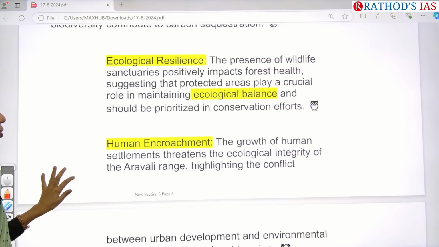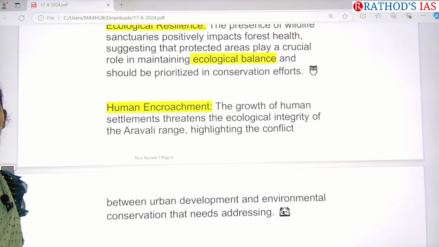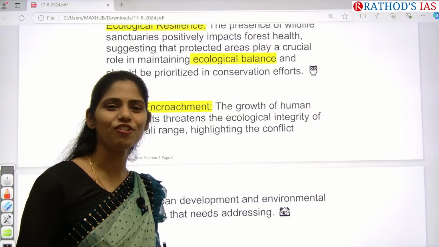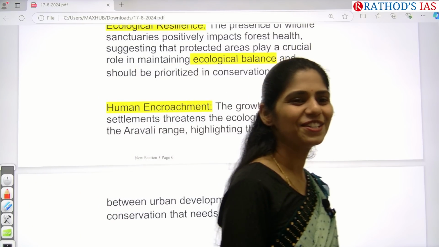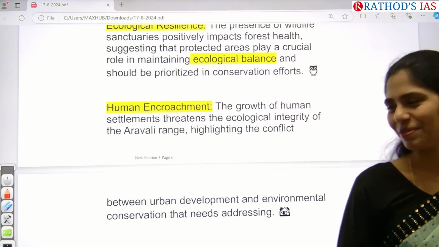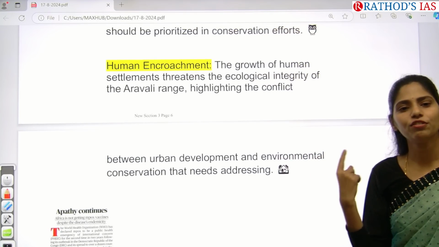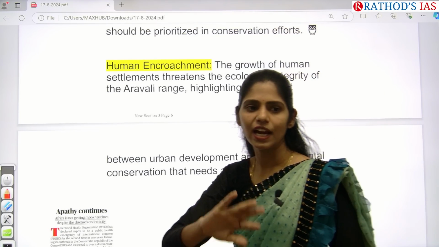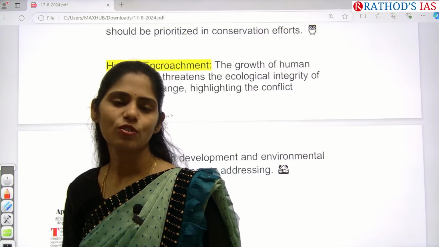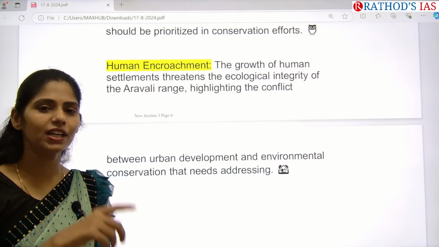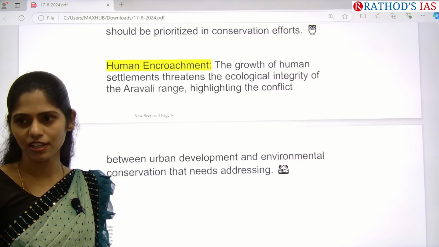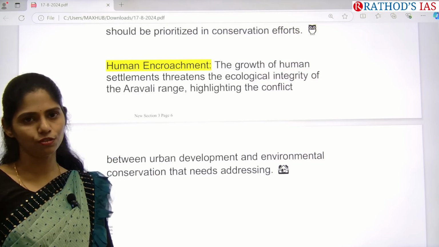Okay, and even human encroachment is happening. So why is human encroachment happening? Because of increasing population, obviously. So we have to take measures to control the population, or else we have to focus on proper planning of urban development rather than going for unplanned urban development. Whenever you go for unplanned urban development, it will cause more disasters, right? So that thing we need to take into focus.